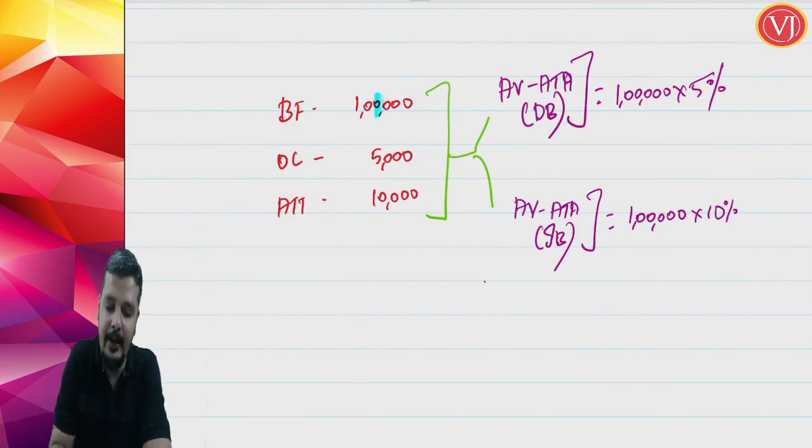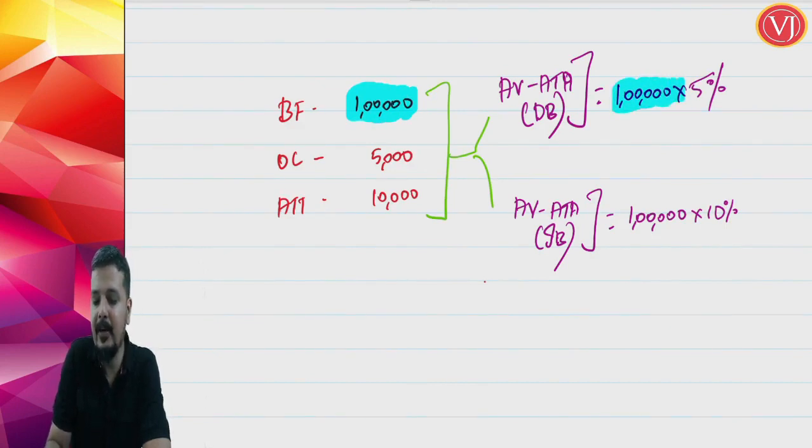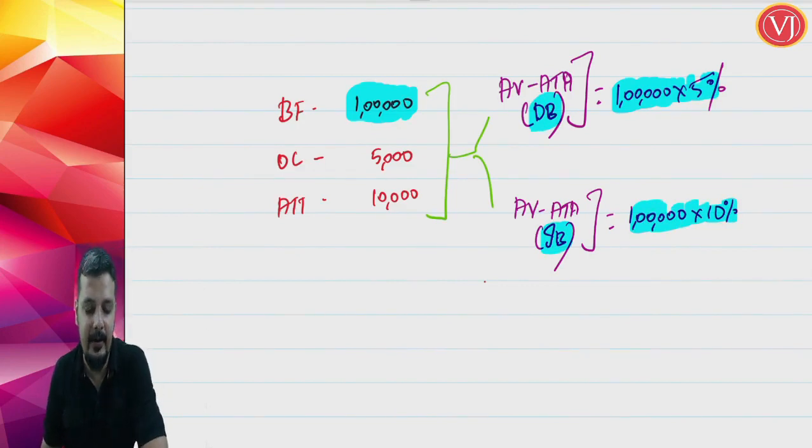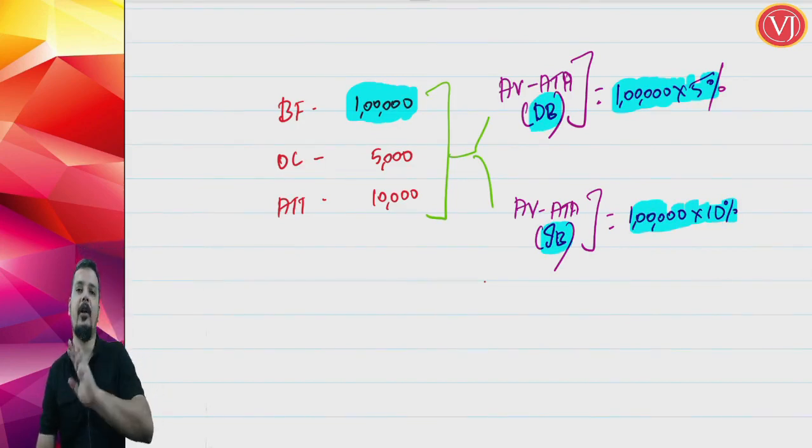So while finding the assessable value for the air travel agent, please take the base only as the basic fare multiplied by 5% for domestic bookings, and by 10% for international bookings. These other charges and air travel tax will not be included.